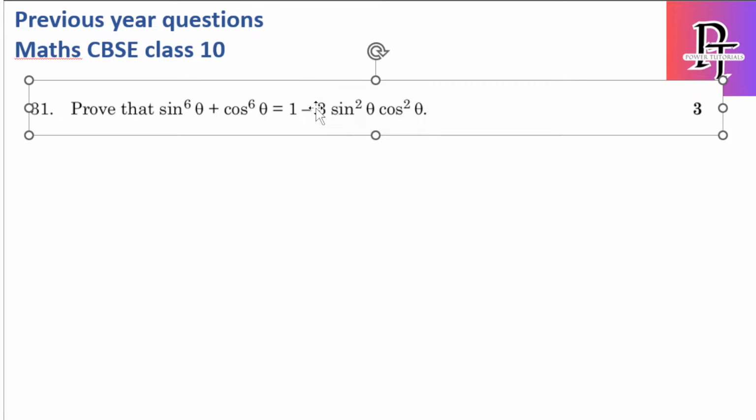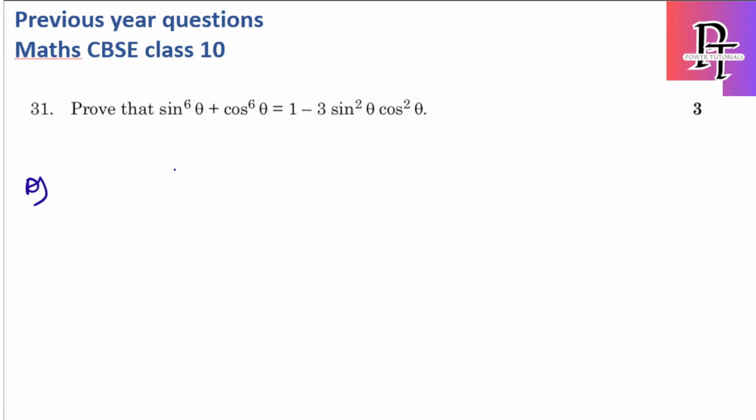The question is, prove that sin power 6 theta plus cos power 6 theta is equal to 1 minus 3 sin square cos square. For this, write it in terms of sin square theta whole cube plus cos square theta whole cube.